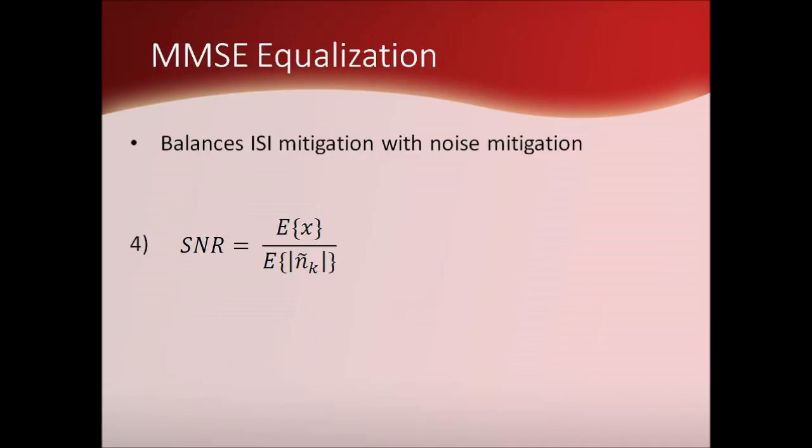The first equalization technique to be explored in detail is the MMSE equalization technique. The MMSE estimator equalizer seeks to rectify the blind application of channel impulse response terms as seen in the zero forcing equalizer by treating the received signal in terms of Bayesian probability. The basic idea of the MMSE estimator equalizer is to balance the effort spent to minimize ISI and noise, such that the SNR is maximized. The SNR in this case is defined as the expectation of the received signal power divided by the expectation of the received noise power, represented in equation 4.